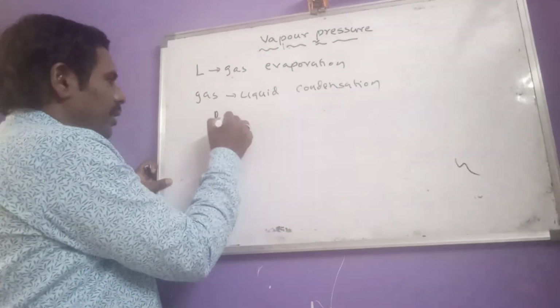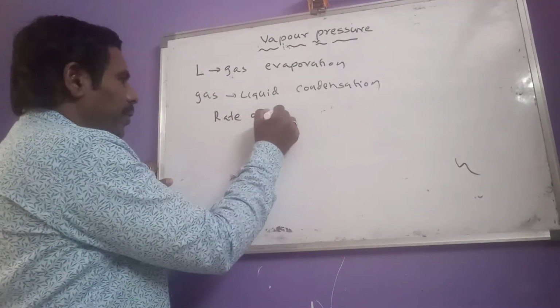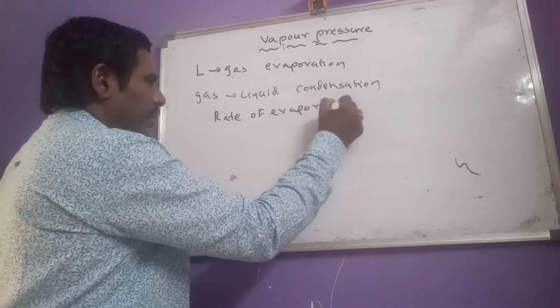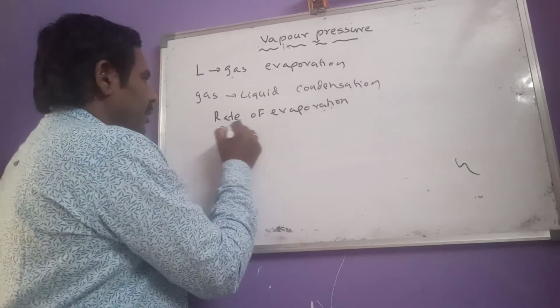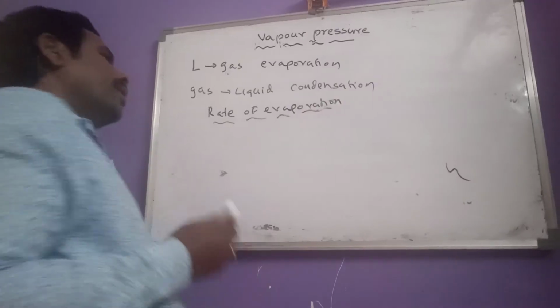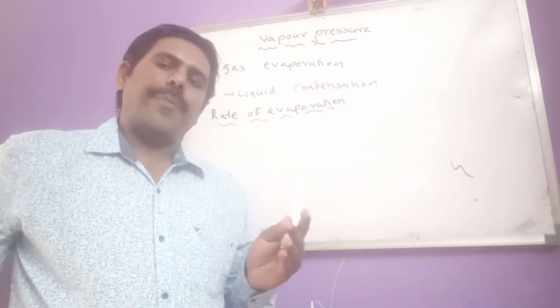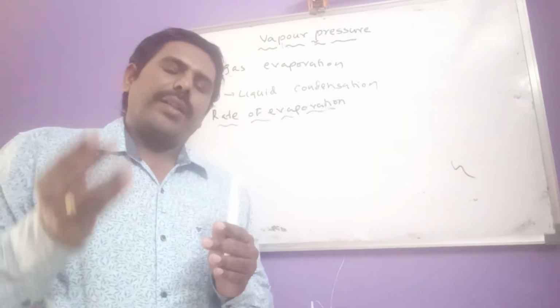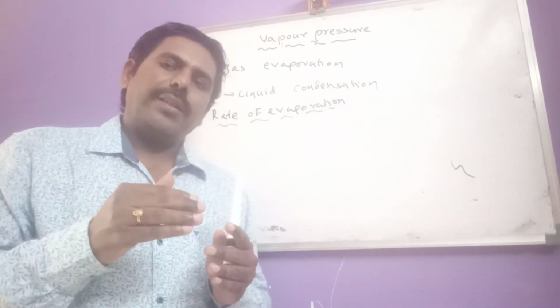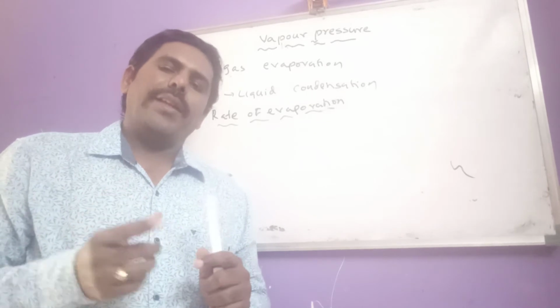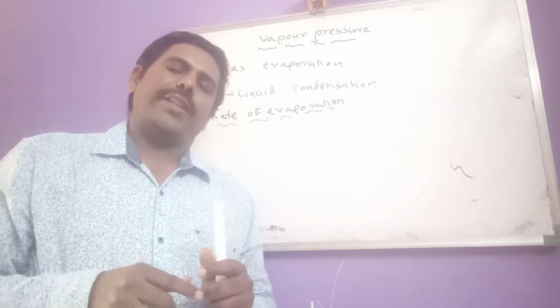So rate of evaporation means the amount of liquid that evaporated in unit time. Similarly, the amount of vapor that is liquefied in unit time is known as rate of condensation.